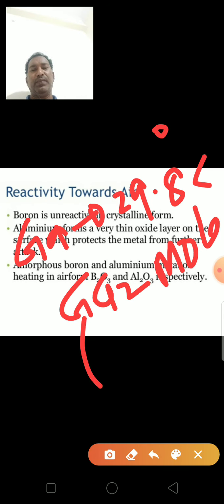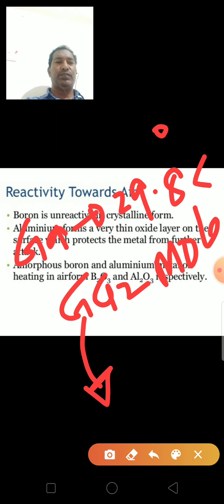Now see the physical properties here. The melting point of boron is 2573, aluminum 933, gallium 29.8 degrees centigrade, indium 430, and thallium 577.